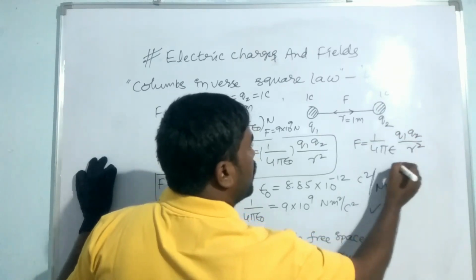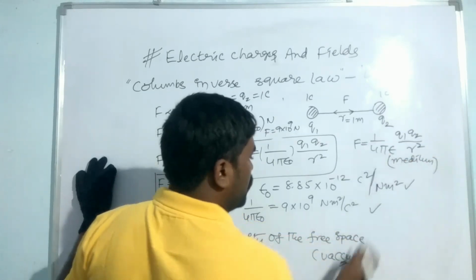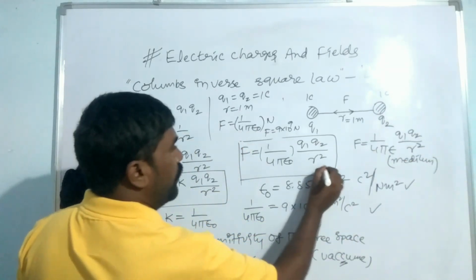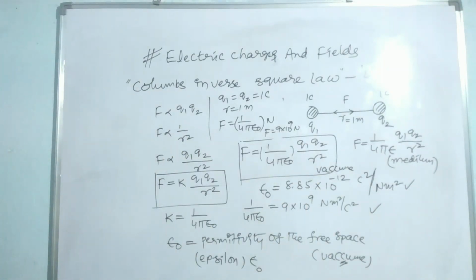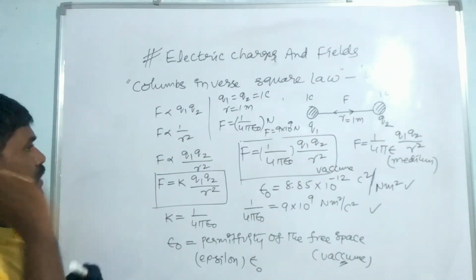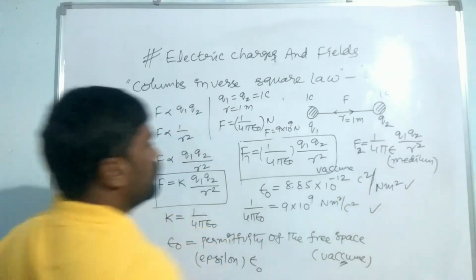This is in the medium. The force of attraction in the vacuum, let it be F1, and in the medium, let it be F2.